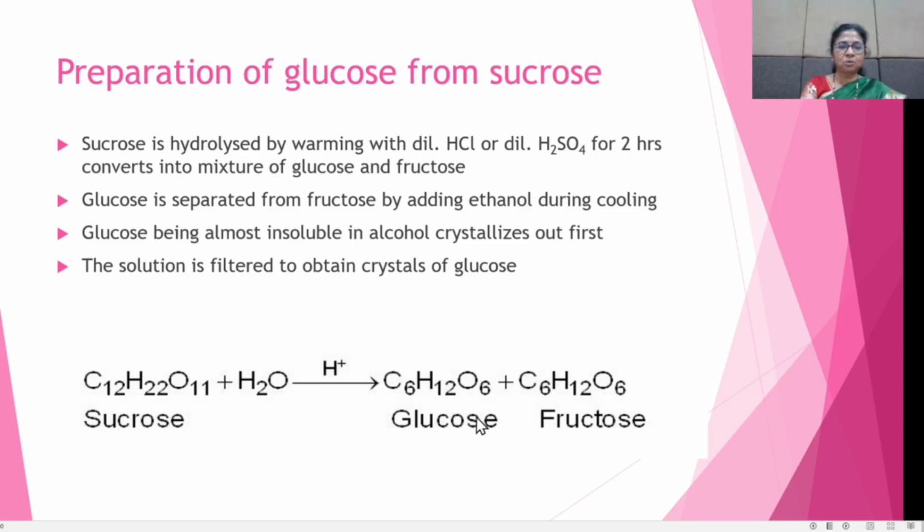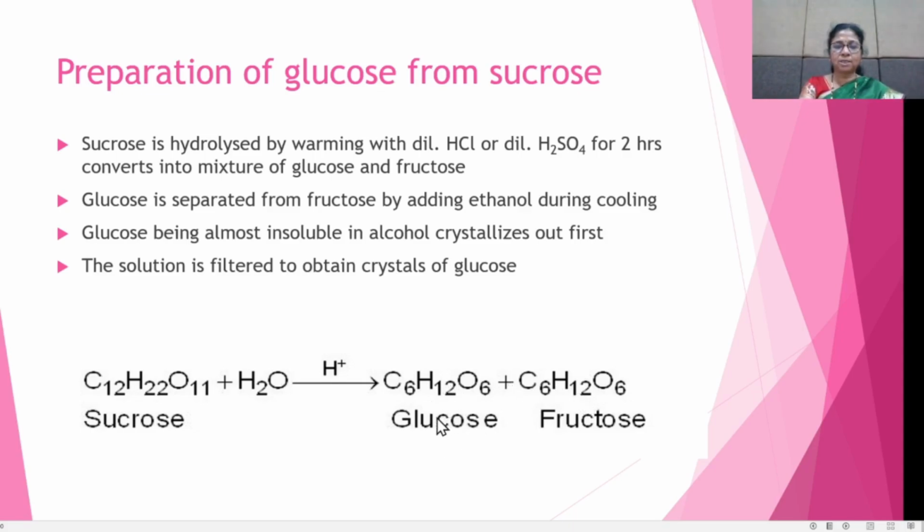Glucose is separated from fructose by adding ethanol during the cooling process. Glucose is almost insoluble in alcohol and therefore crystallizes out first, and fructose remains in the solution.